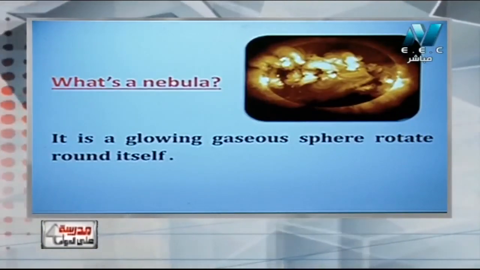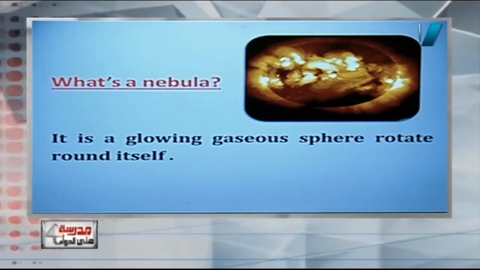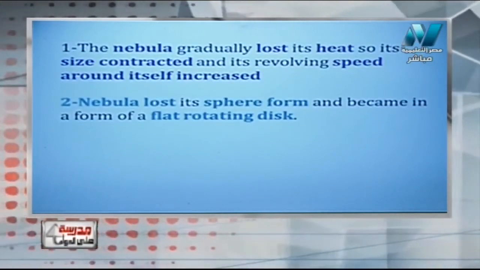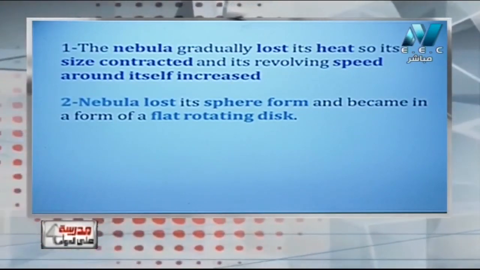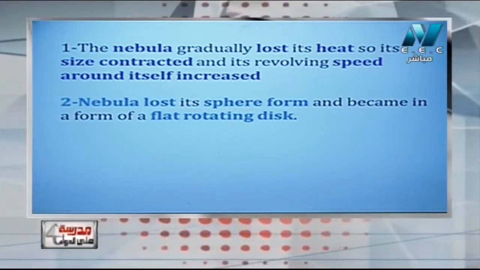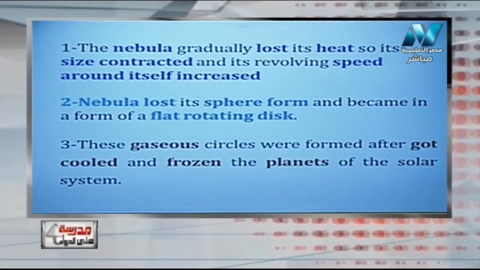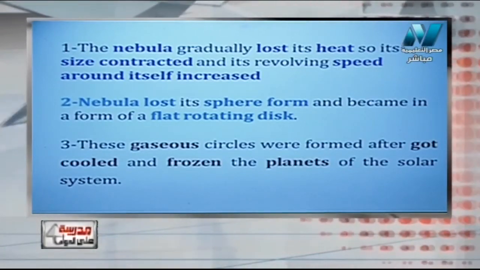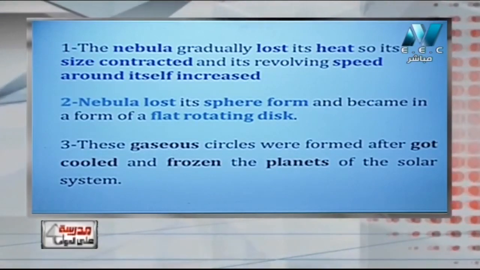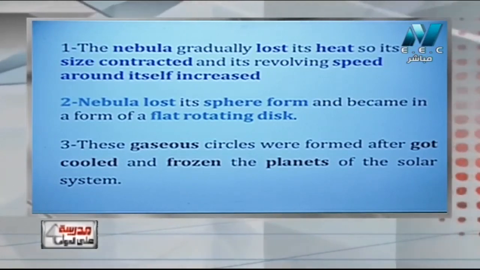This is the nebula. It is a glowing gaseous sphere rotating around itself, which contracted, then lost its sphere form and became a flat rotating disk. The rings cooled, froze, and formed the 8 planets of the solar system. And this is the first theory we are going to discuss today, which tells us that the origin of the solar system was the nebula, the glowing gaseous sphere.